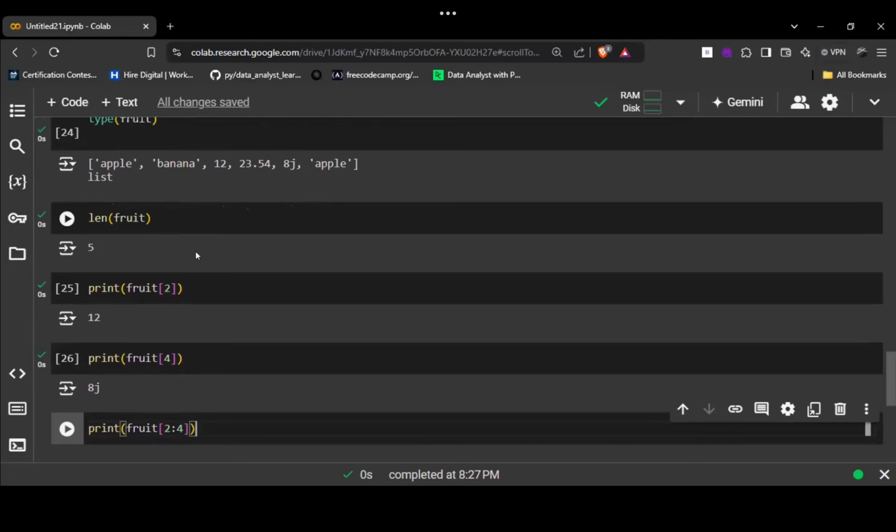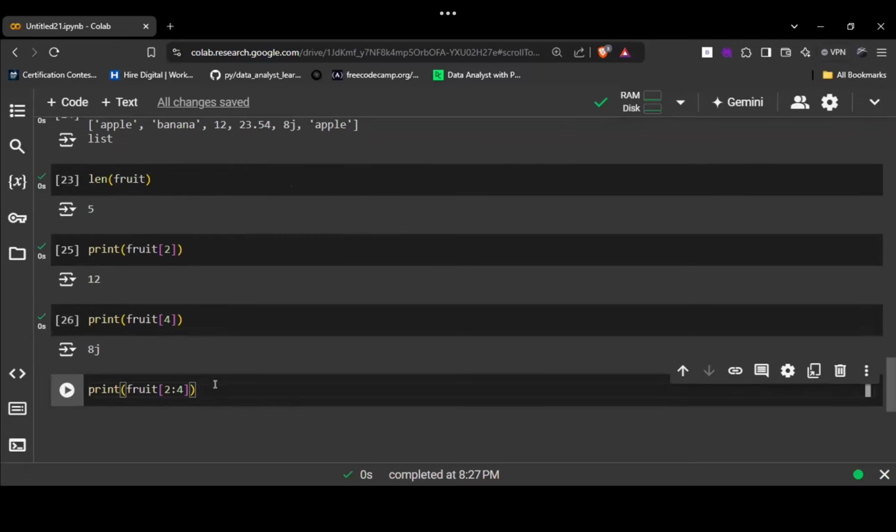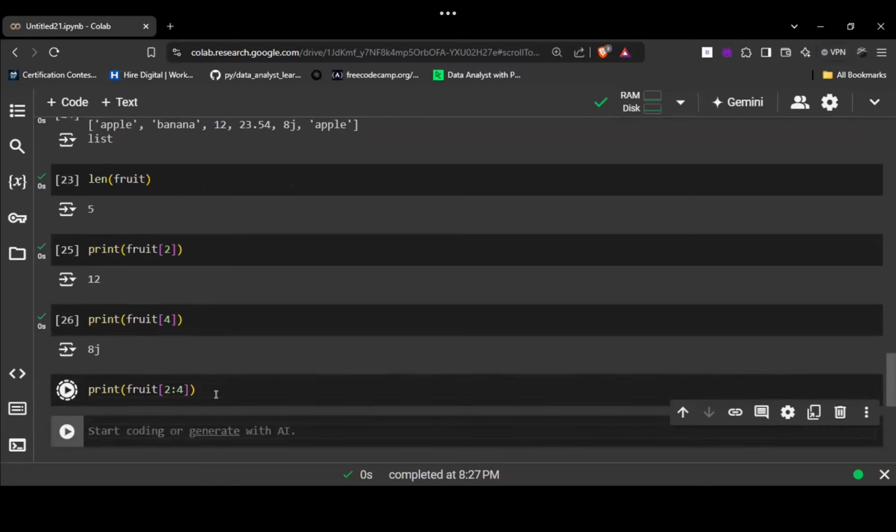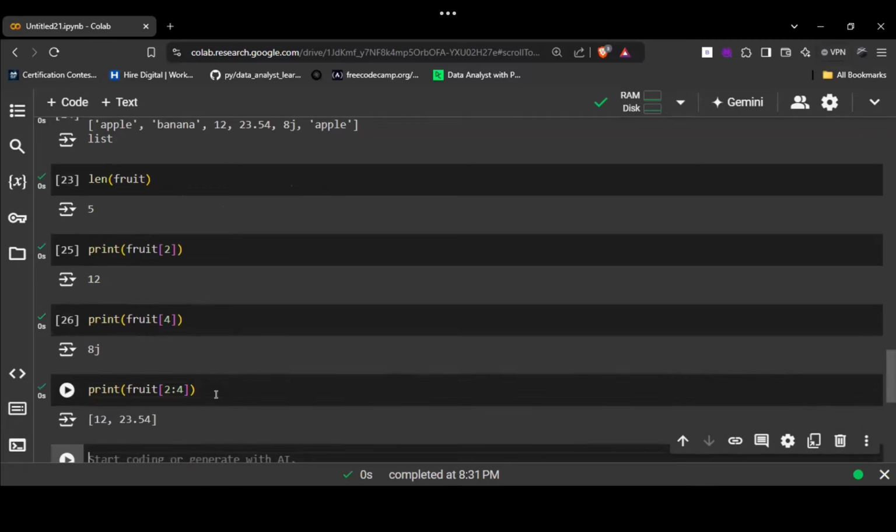Sir, it will be 12, 23.54 and 8J. Okay, anyone else? 12 to 23, sir. Your voice was not clear. 12 and 23.54. Now, you are saying till 8J, but it's only 12 and 23.54. Why, Anamika? Why did you say this? Because 0 is apple, first; banana, second; 12, and 23 is 0.4.